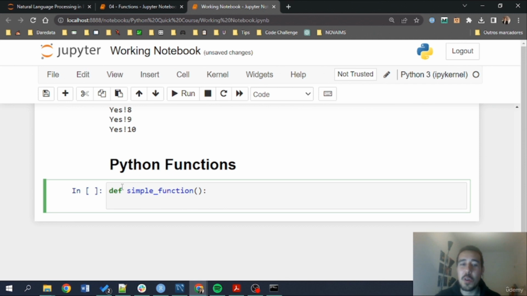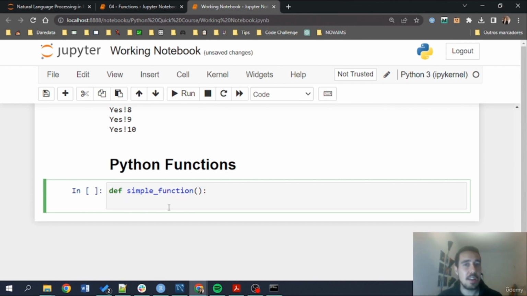Probably you know what will happen when I click enter. We have an indented block. This is the same as we've seen in the control flow when we see, for example, in ifs or fors or while loops, that the code that goes indented next to the instruction depends on an instruction that is above. In this case, the last instruction with the colon. Here is exactly the same.